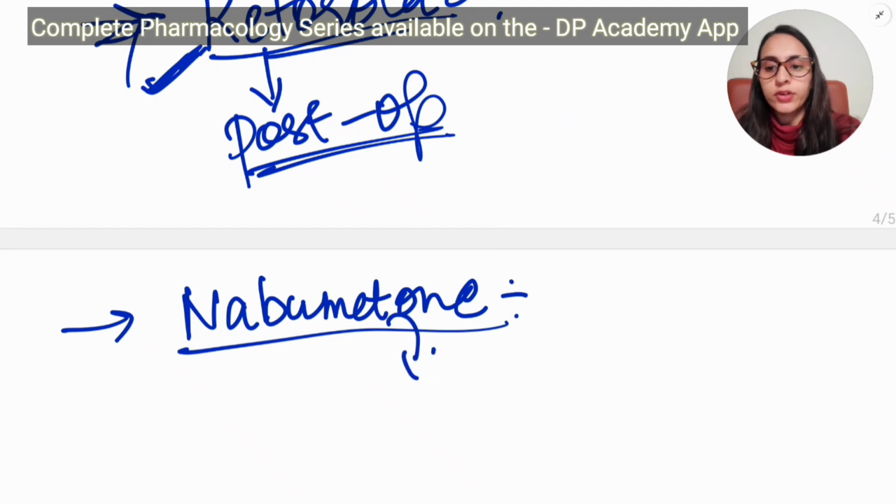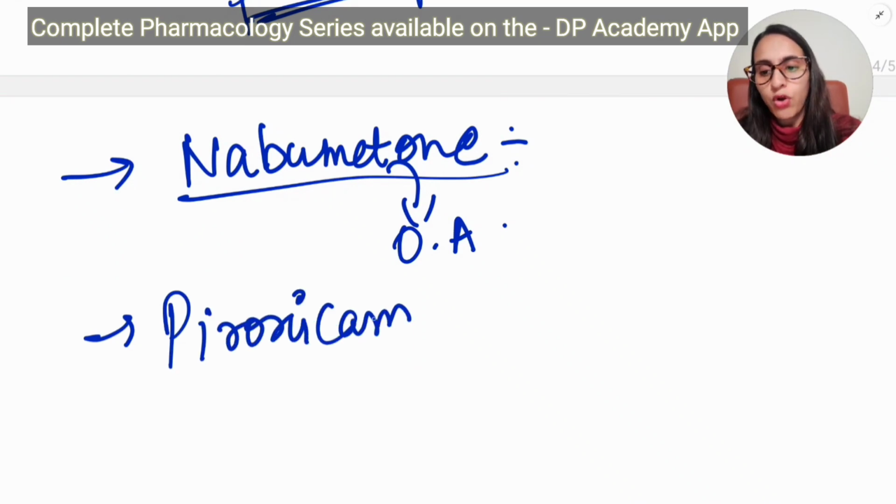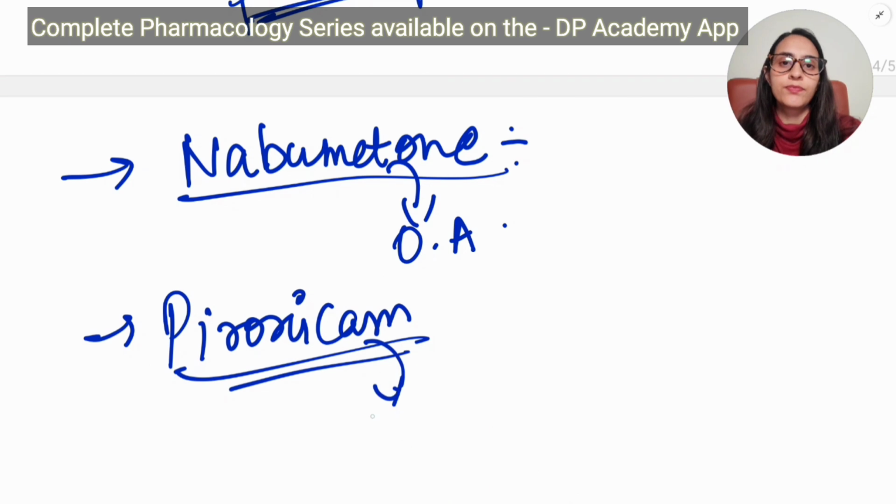Nabumetone is a pro-drug for osteoarthritis. Then piroxicam. Piroxicam is the longest acting NSAID. It acts for a long duration of time.